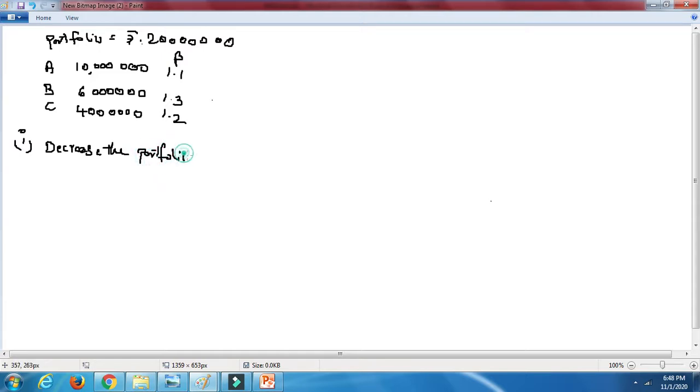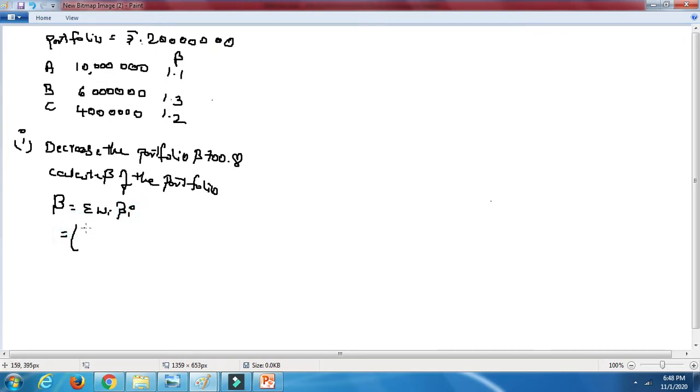To decrease the portfolio beta to 0.8, you need to calculate the beta of the entire portfolio. How are you going to do it? Portfolio beta is equal to the summation of weight into beta i. Here you will take the weights individually.